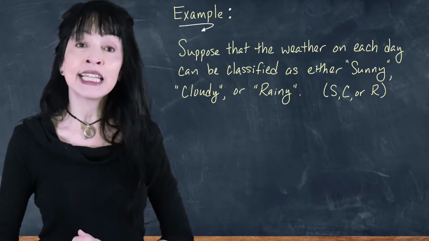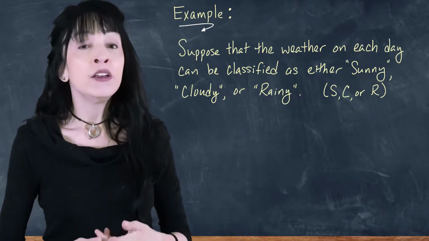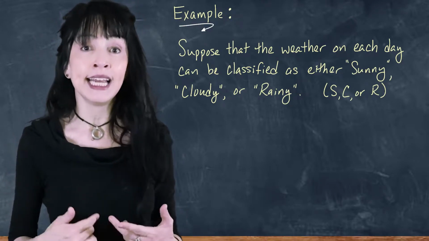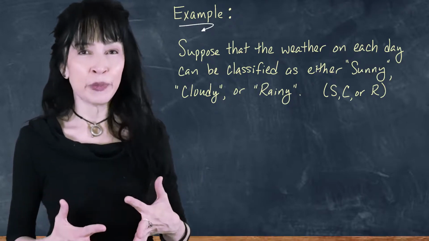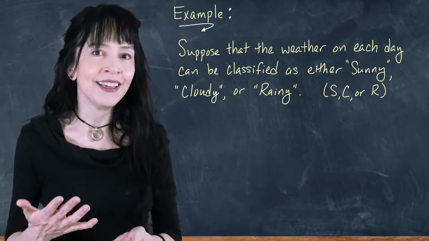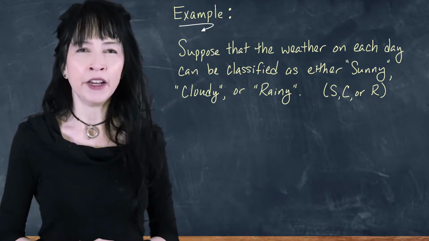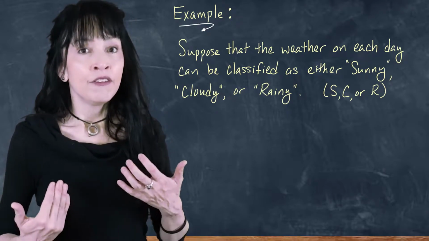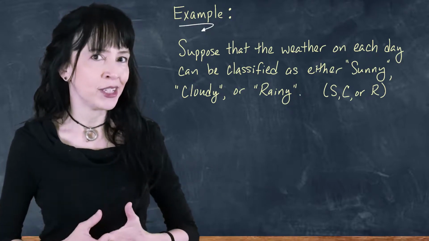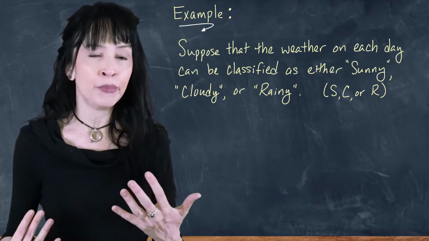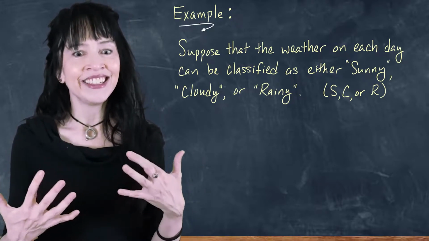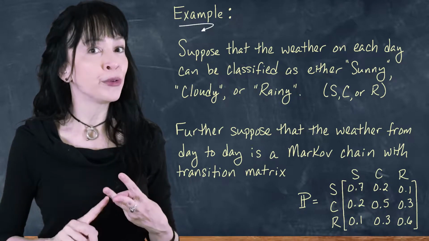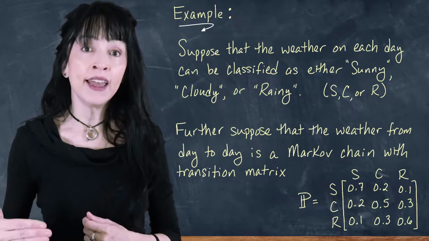So I have a ridiculously oversimplified model of the weather. From day to day, the weather is either sunny, cloudy, or rainy. I'm going to denote that with an S, C, and R. And of course, that's problematic because it could be sunny in the morning and rainy in the afternoon. But suppose this is well defined for us, and suppose that we assume that the weather transitions from day to day follow a Markov chain, which is also not a reasonable assumption. A storm comes in and maybe brings a weather front with it, and some weather hangs around, but it's an oversimplified model.